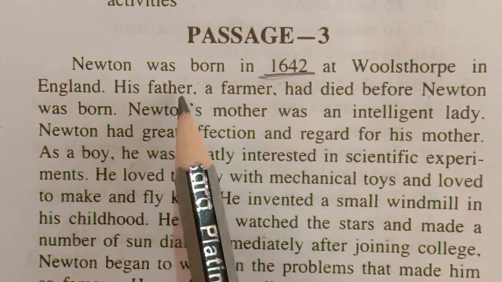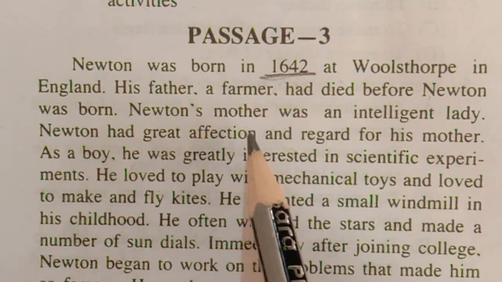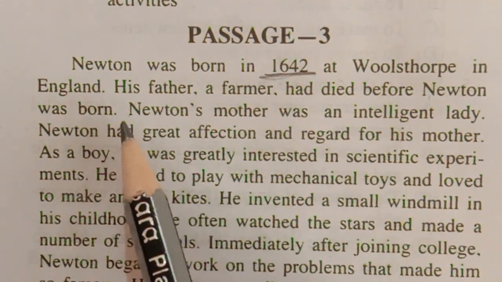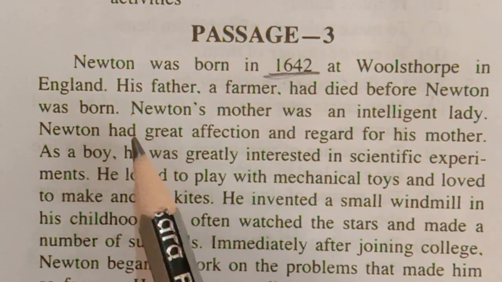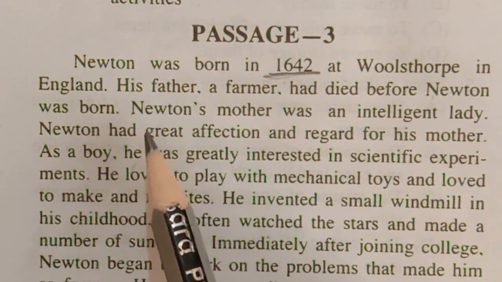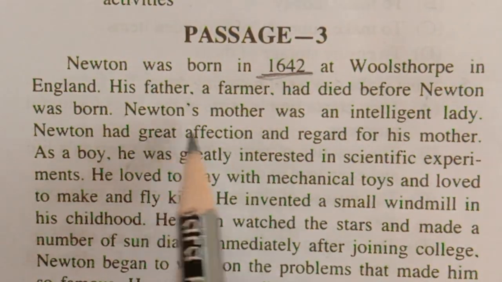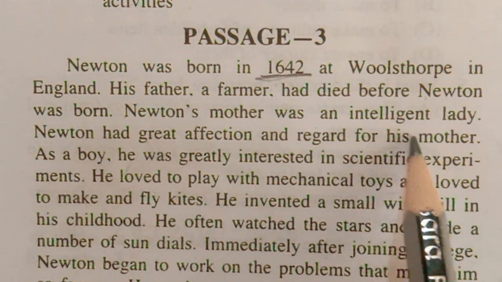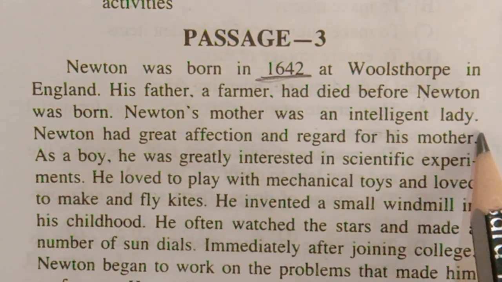His father was a farmer, but he died before Newton was born. Newton's mother was an intelligent lady. How was she? She was an intelligent lady.